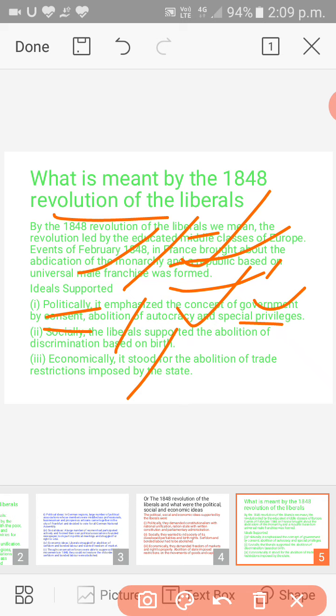Another is socially: the liberals supported the abolition of discrimination based on birth. After the revolution of 1848 of the liberals, they eliminated the system based on race or birth, so that there should be no discrimination of race, color, or rich and poor. Economically, it supported the abolition of the trade restrictions imposed by the state.